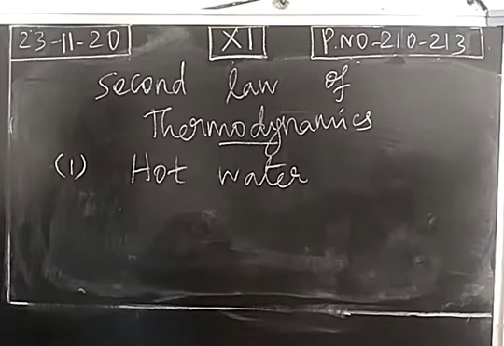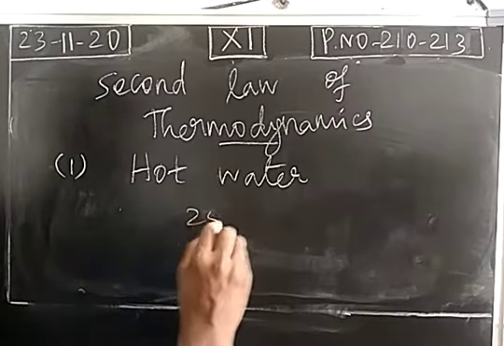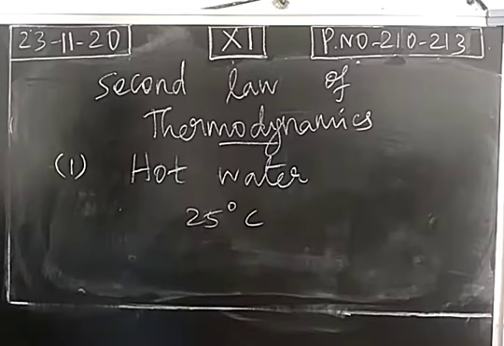The temperature in the surrounding is around 25 degrees Celsius, room temperature. But in the system, the hot water is around 70 to 80 degrees Celsius. So there is a variation in the temperature of system and surrounding.